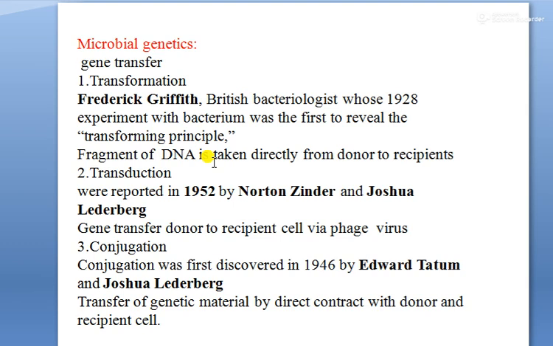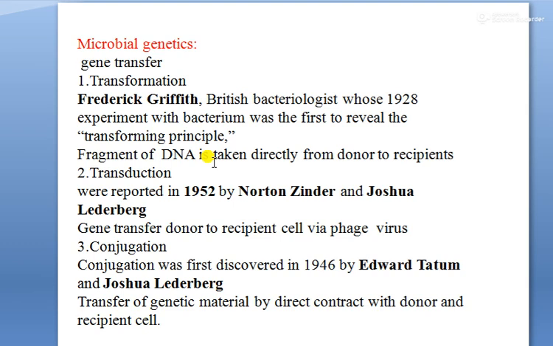So there are three processes, that is transformation, transduction and conjugation, by which genetic materials of prokaryotic and eukaryotic cells are transferred. So basically, what is transformation? A British bacteriologist, Frederick Griffith's experiments with bacteria were the first to reveal the transforming principle in 1928. In the transformation process, a fragment of DNA is taken directly from the donor to the recipient.